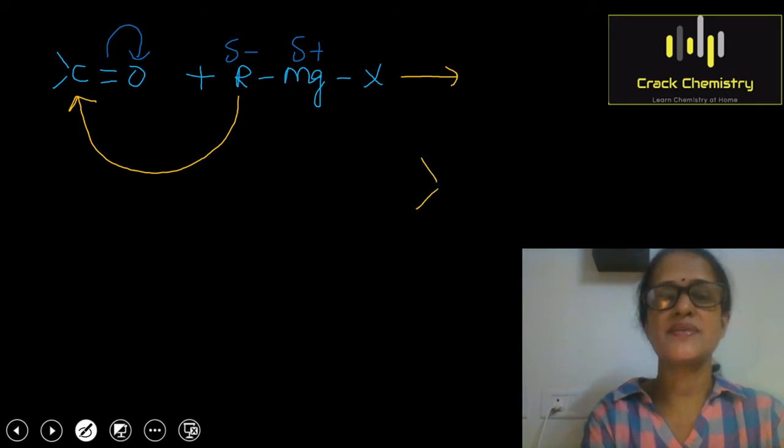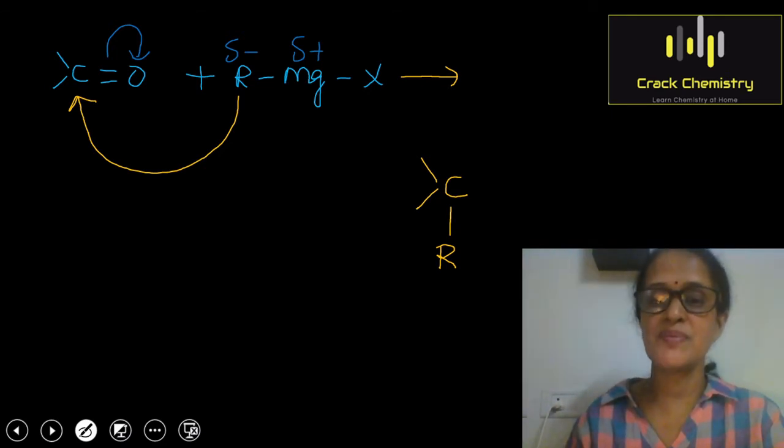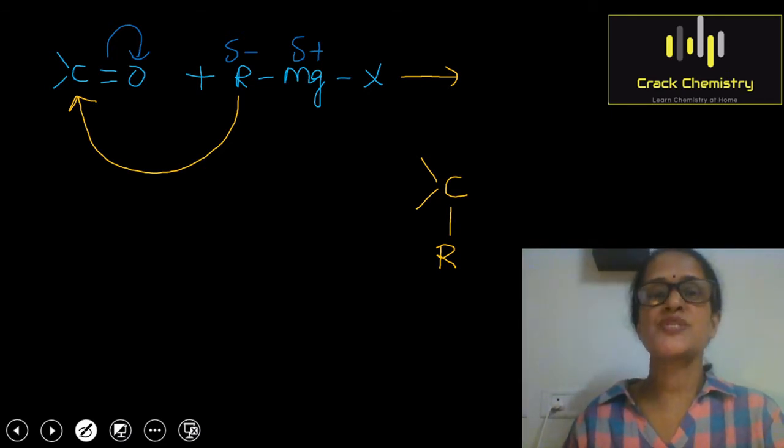You can see that this carbon acquired a positive charge due to the electromeric effect, due to the shifting of electrons of the carbonyl group towards the more electronegative oxygen atom. So on this positively charged carbon atom, carbon of the alkyl group will attach itself by means of nucleophilic addition.